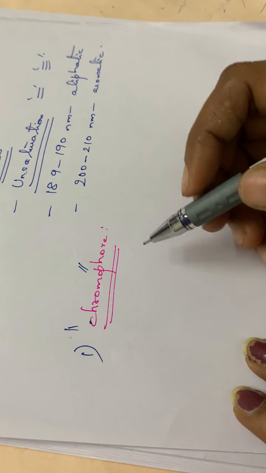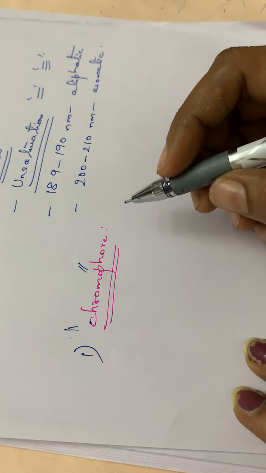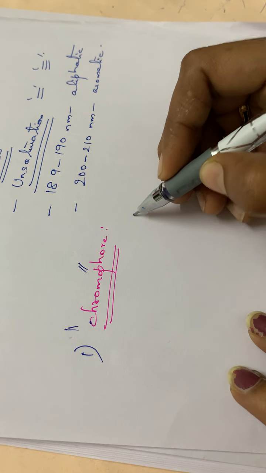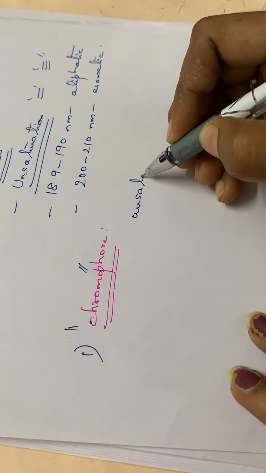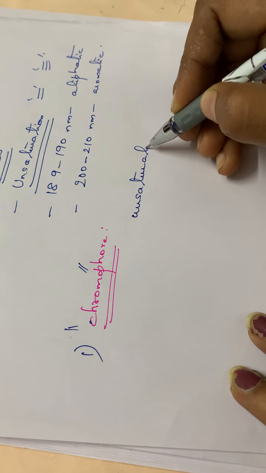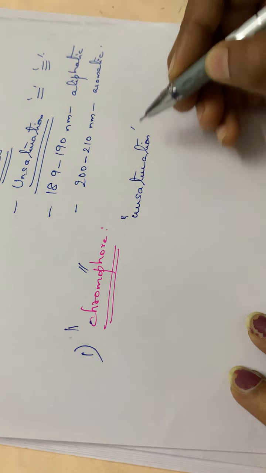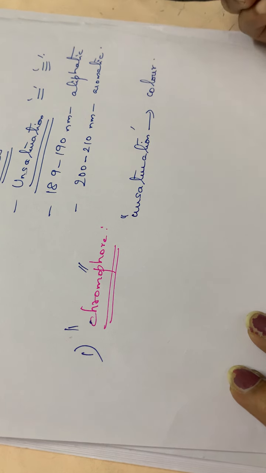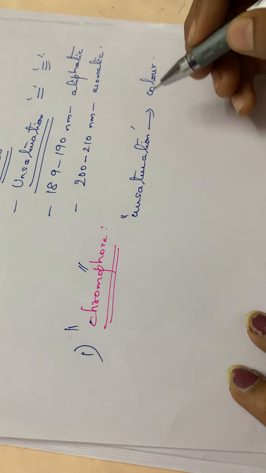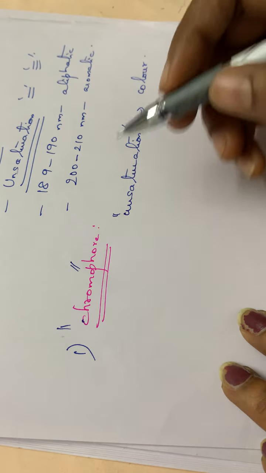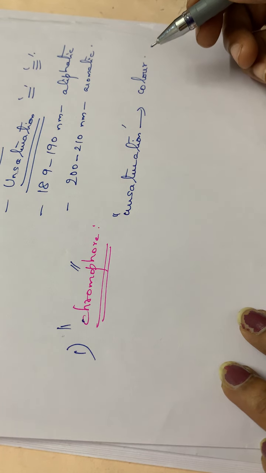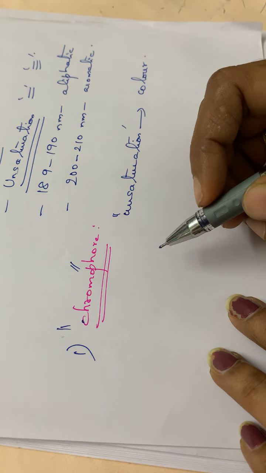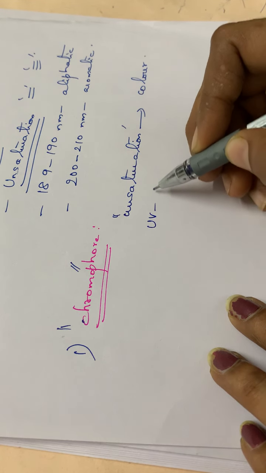Due to the presence of some linkages, some unsaturation, they give color to that particular compound. Such category of compounds is called a chromophore. So any unsaturated group which produces absorption of light in the UV visible region.